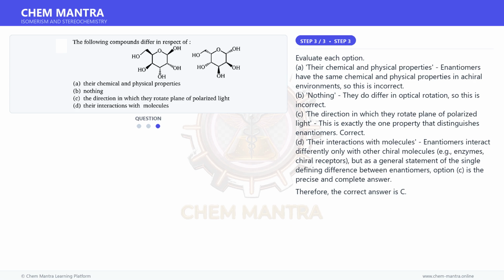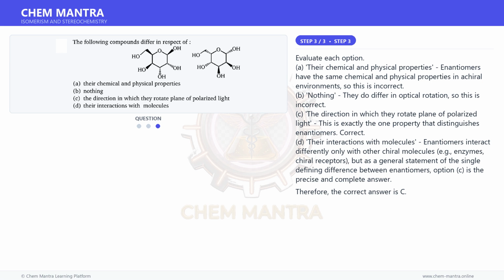And for the final step, evaluate each option. A. Their chemical and physical properties. Enantiomers have the same chemical and physical properties in achiral environments, so this is incorrect. B. Nothing, they do differ in optical rotation, so this is incorrect.